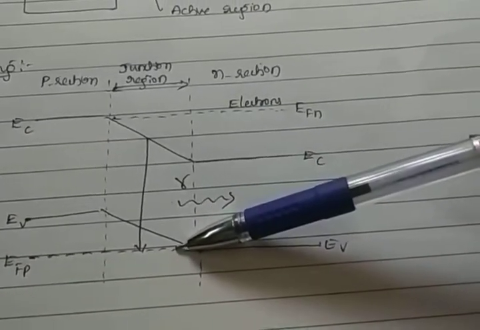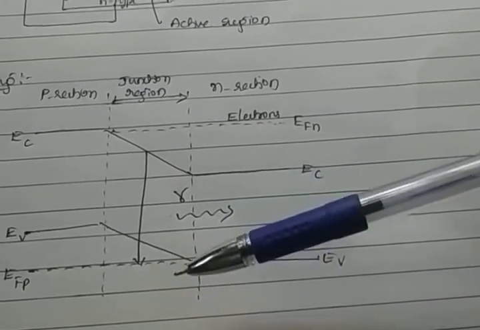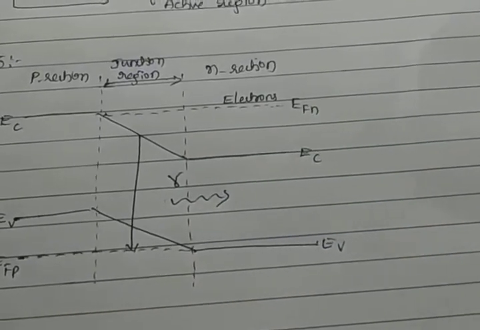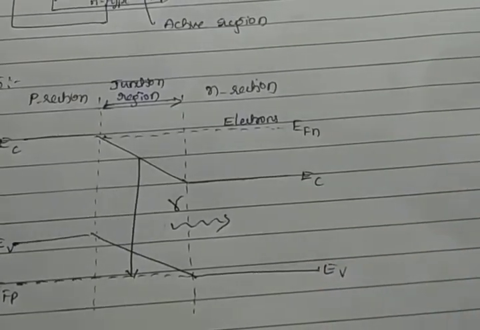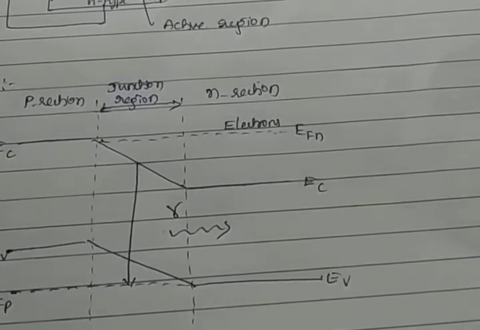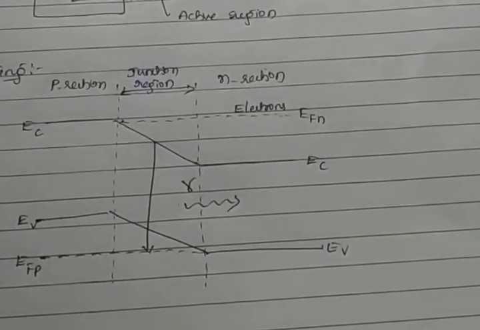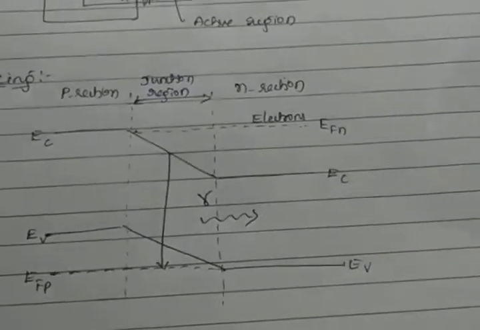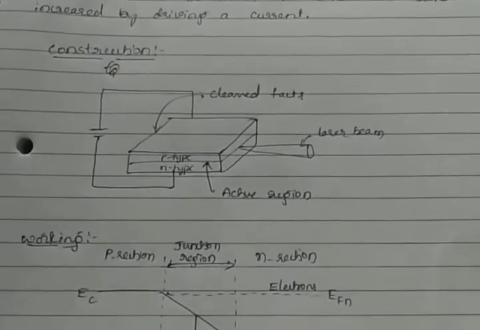A current begins to flow following the recombination, and the population in the higher energy level is restored by the supply of electrons by the current flowing in the diode, and hence population inversion by pumping is through recombination in the laser.